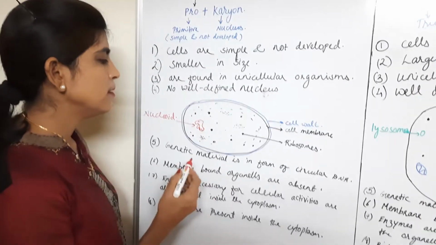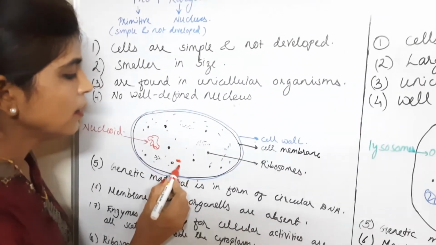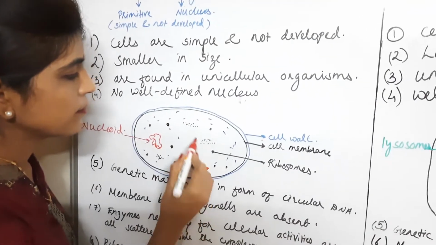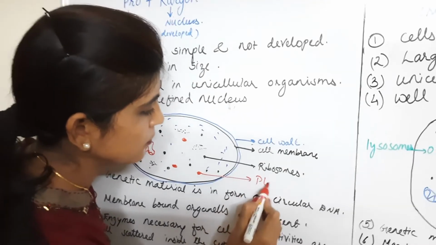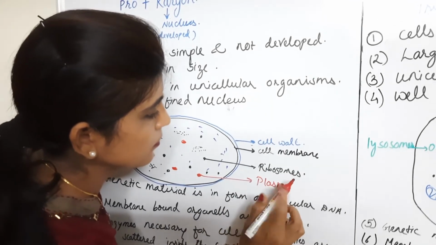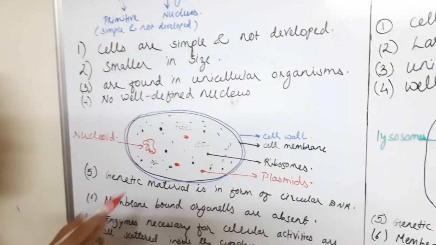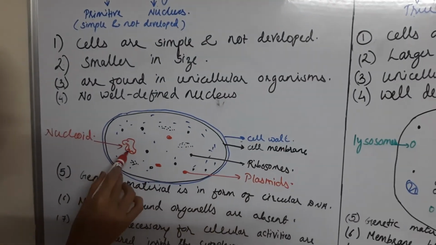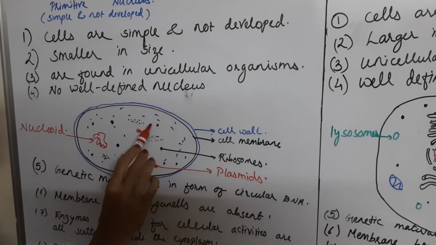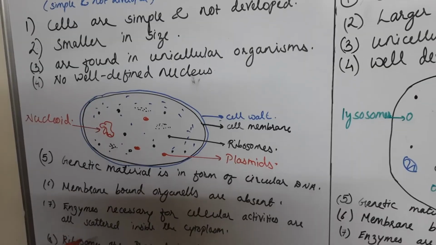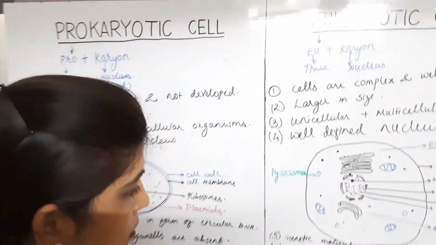In some bacterial cells, there is circular extranuclear genetic material called plasmids. So, in the prokaryotic cell, the cytoplasm consists of nucleoid, ribosomes, plasmids and enzymes. So this is all about prokaryotic and eukaryotic cells.